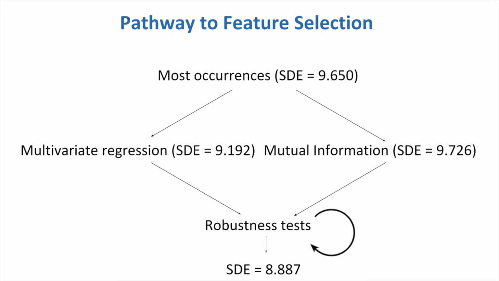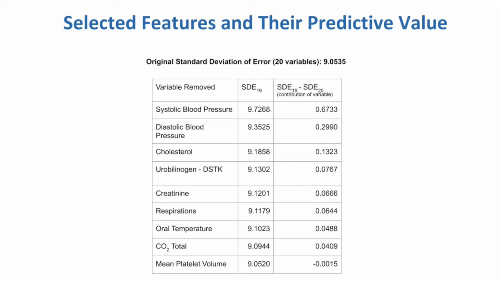After I finished my first round of analysis, I performed robustness tests on each variable in order to determine that each one was significantly contributing towards the model. This is an example of a robustness test.